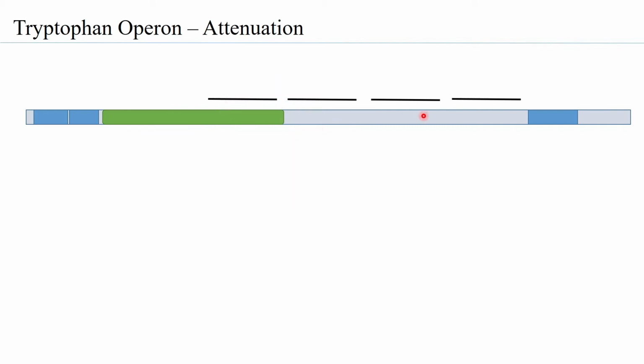And before we move ahead, please understand the leader peptide is only about 14 amino acids long. And interestingly, the 10th and the 11th amino acid residue of this leader peptide both are tryptophan. So within the tryptophan leader gene, you have two codons for tryptophan adjacent to each other. And that is extremely strategic. So we will understand why it is extremely strategic.